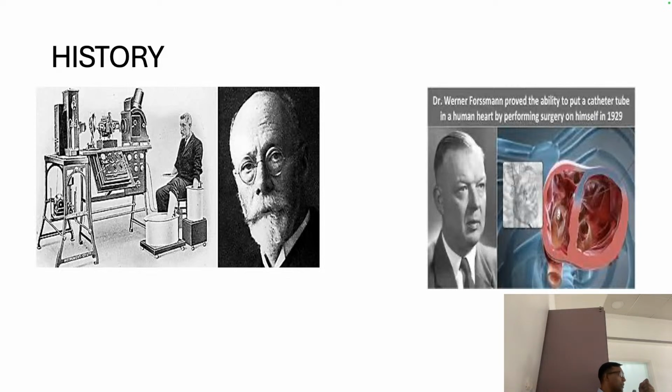They took a urinary catheter and did the first angiography. Forssmann, doctor-cum-scientist, performed the first cardiac catheterization in 1929, and not anybody else. He himself took the whole catheter inside him, injected the contrast and saw.